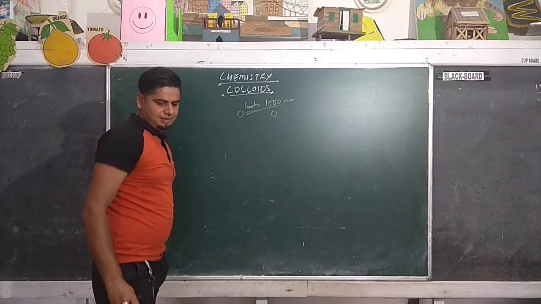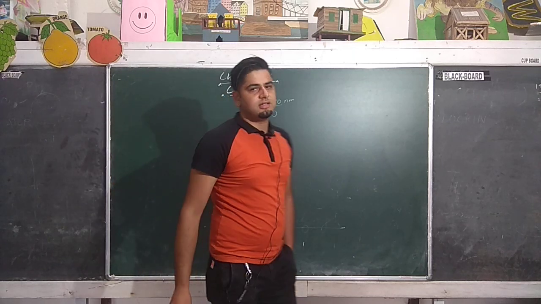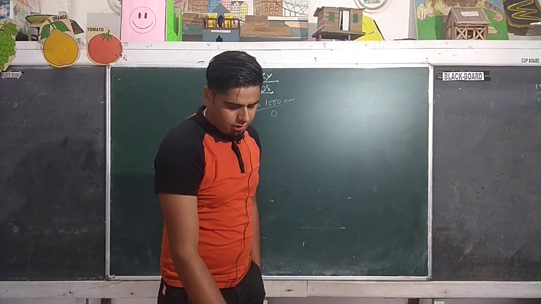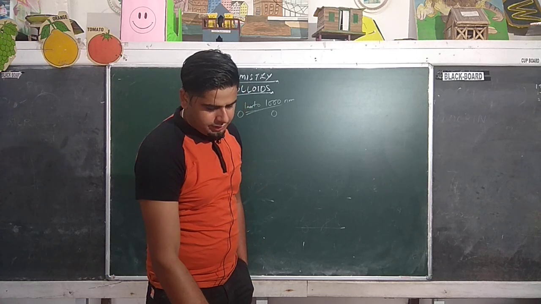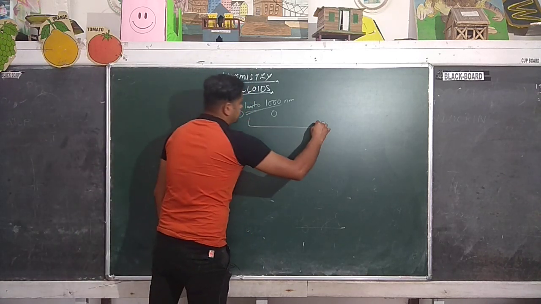If the particle size is in this range, then that type of system is called a colloidal system or colloids. As you can see in the definition.